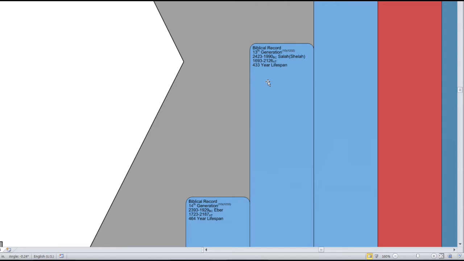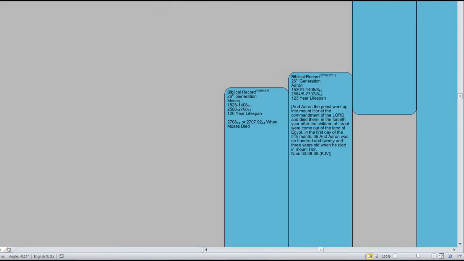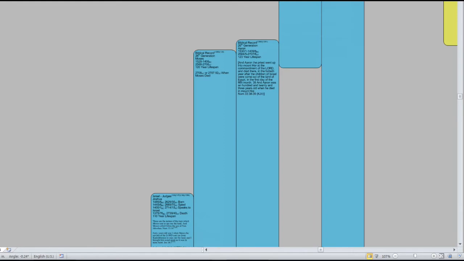Now, Arphaxad has a granddaughter named Muach. Sayla is married to Muach. Now, this sounds strange to us, but remember, genetic degradation hadn't set in, and the law against close family marriage wasn't given to Moses for another 1,000 years. The law was given to Moses in this era.